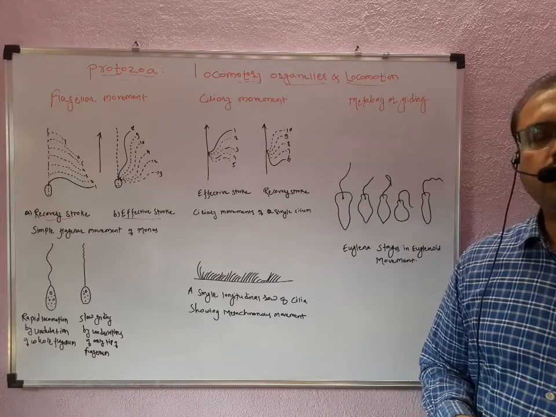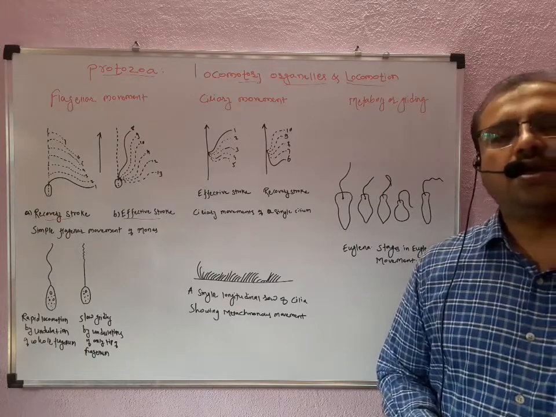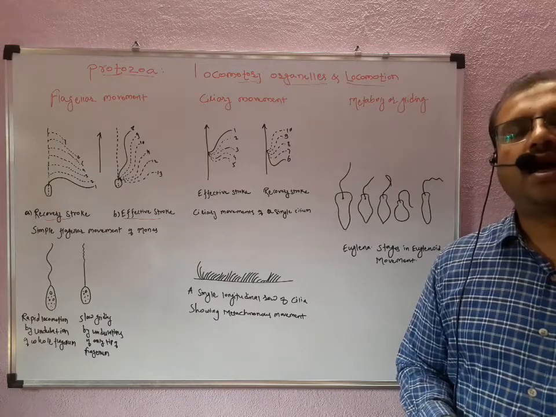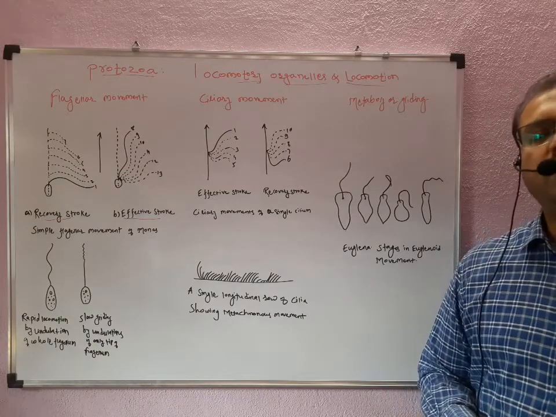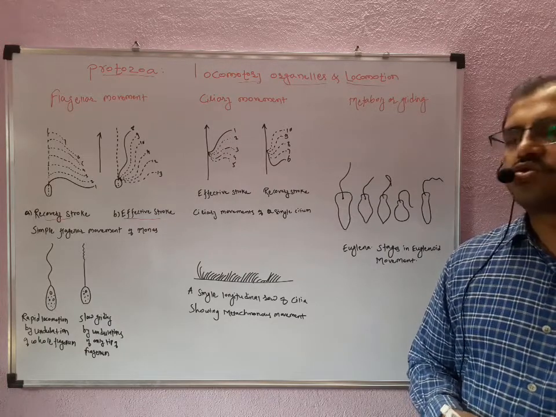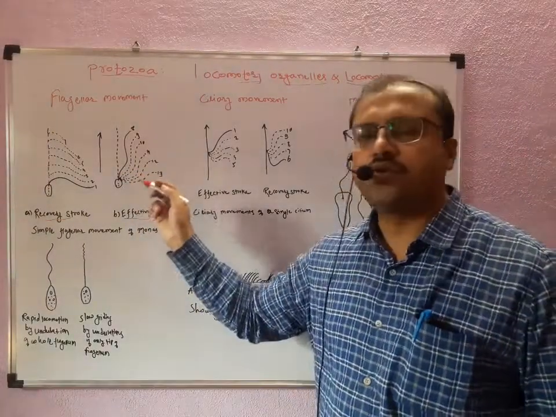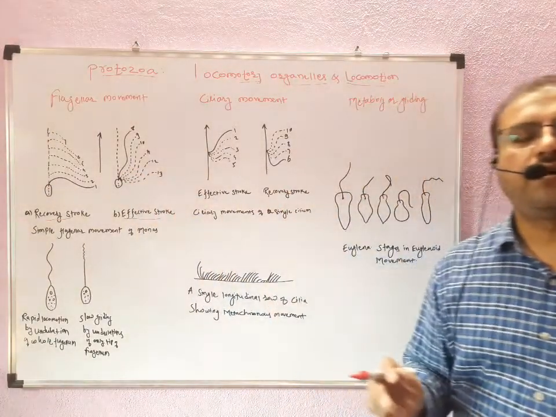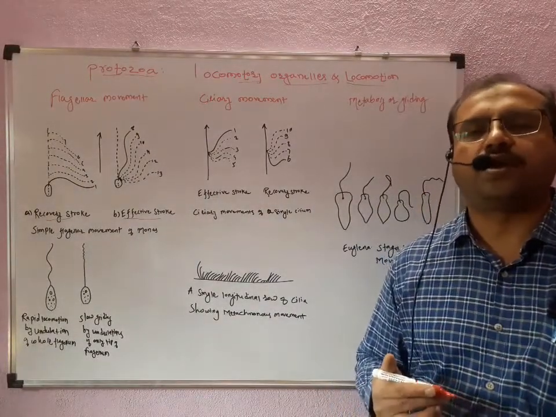In the effective stroke, these flagella generally move in the forward direction and are rigidly held in the ectoplasm, and later on this stroke is produced so that the whole body is propelled in the forward direction.